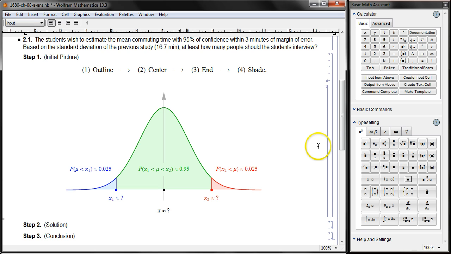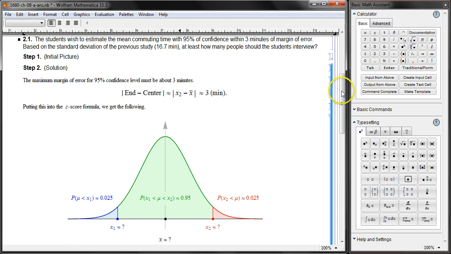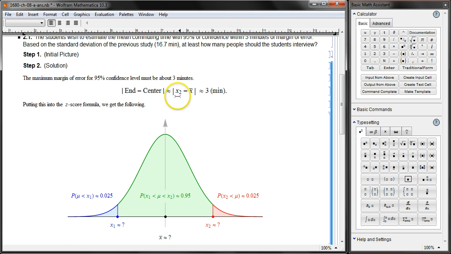Let's continue and complete this solution. Here we go. End minus center is 3 minutes, end minus center.